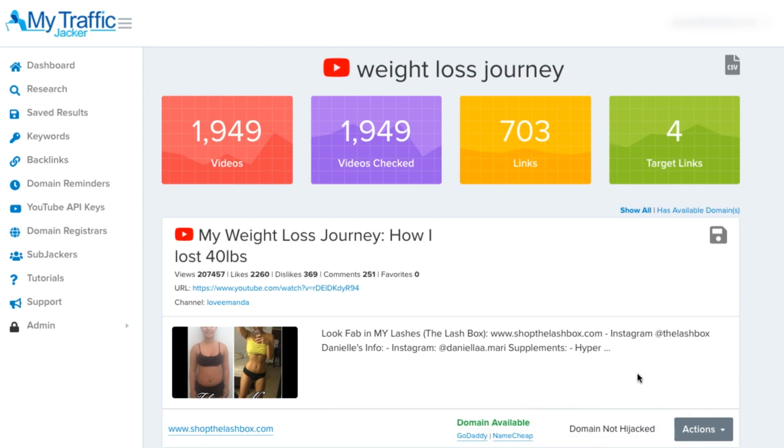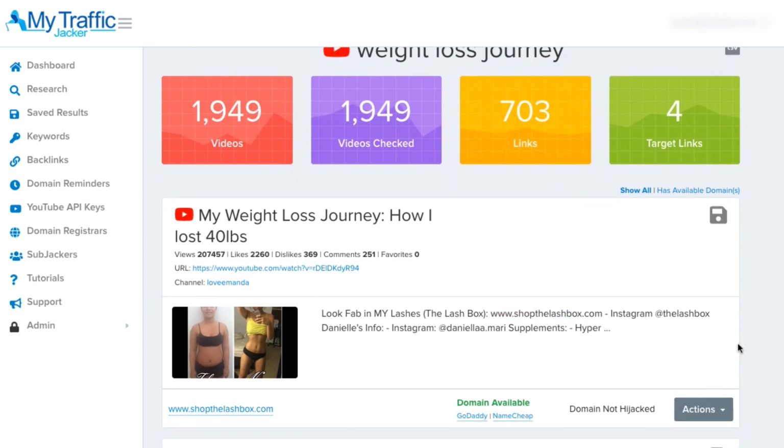We also have a section called the Actions button, and the Actions button will allow us to do a deeper research of the domain as well as all of the videos and web properties associated to that domain. Because there's a possibility that there's going to be a lot more videos, even videos outside of this YouTube channel, that could be using this domain. So if you want to see every single video that's sending traffic to this link before you buy it, you can do that with the actions button.